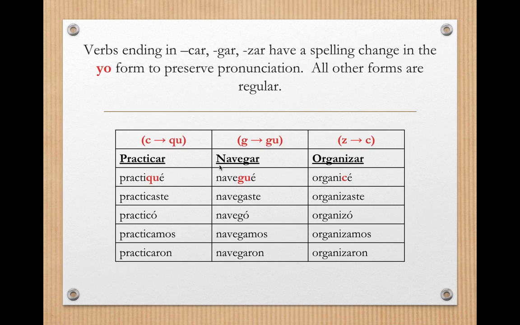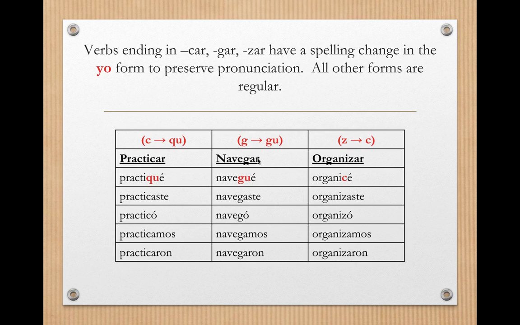Okay, so I have 3 verbs here for you. Let's look at practicar. You'll notice that the C will go to QU in the yo form. Okay, so for I practiced, you would say practiqué. The rest of your conjugation is normal. So you have practicaste, practicó, practicamos, practicaron.